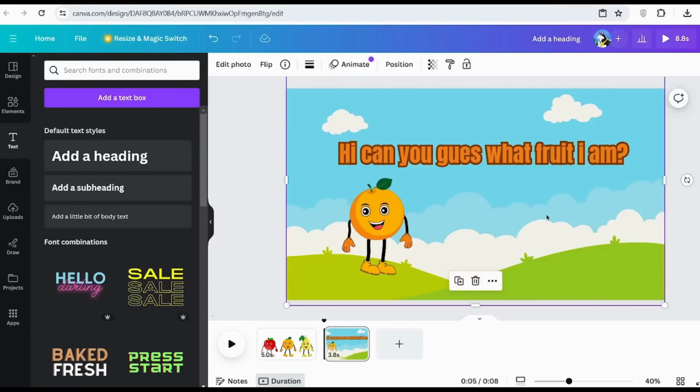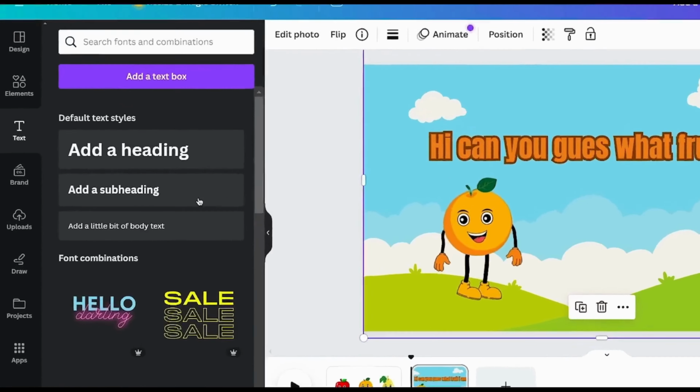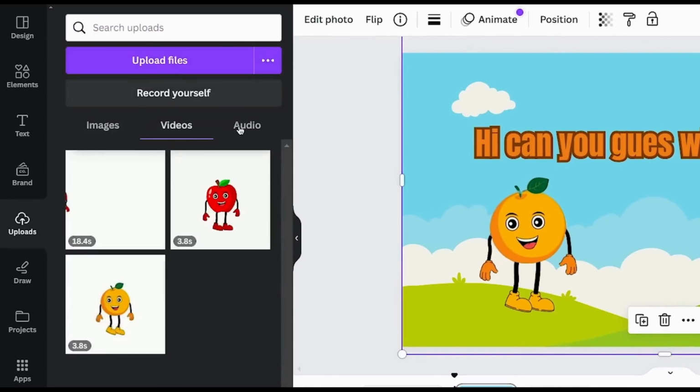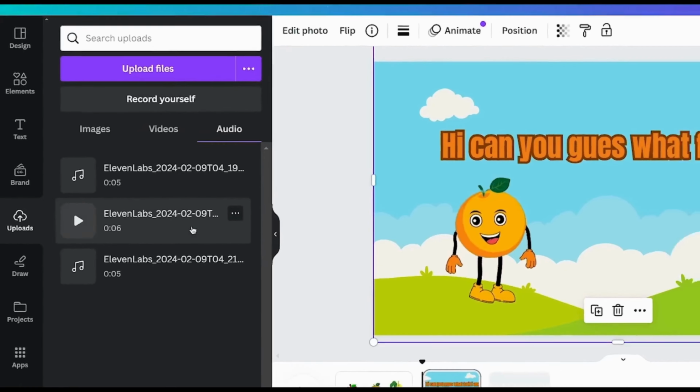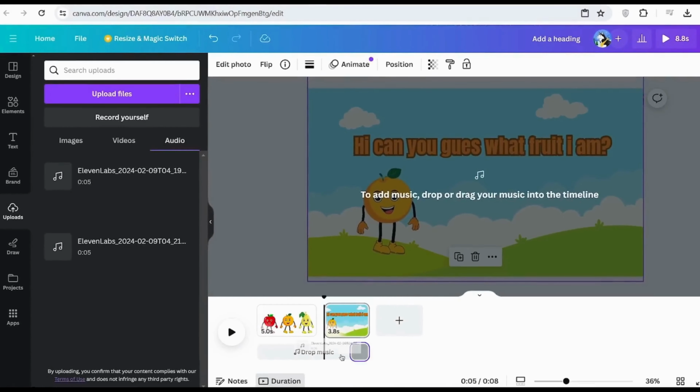So now the next thing you need to do is adding the audio that your character is saying. So you're going to go to Uploads, click Audio, and then, showing that your playhead is where you want the audio to start, you're going to then simply click on your audio, and now just like that it's going to be added in.